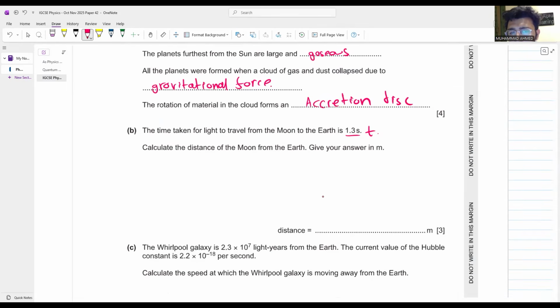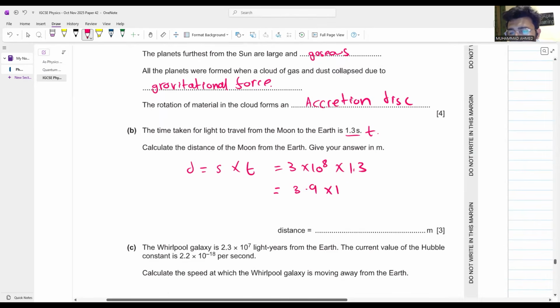The time taken for light to travel from moon to earth is this. This is your time. Calculate the distance of the moon from the earth. You have to calculate the distance. How will you do that? Distance is equal to speed into time. What is the speed of light? 3 into 10 to the power of 8. What is your time? 1.3. Can you calculate the distance? Distance निकाल सकते हो? 3.9, 10 raised to the power of 8 meters. Perfect.